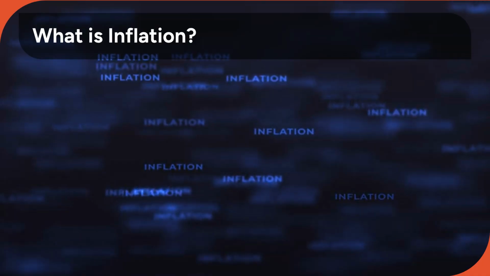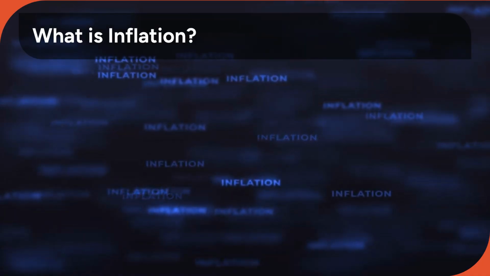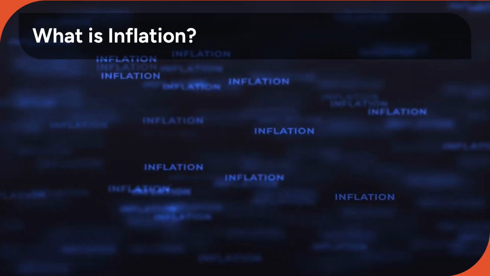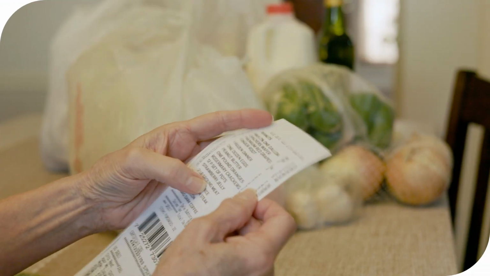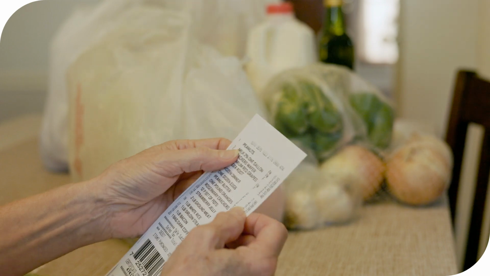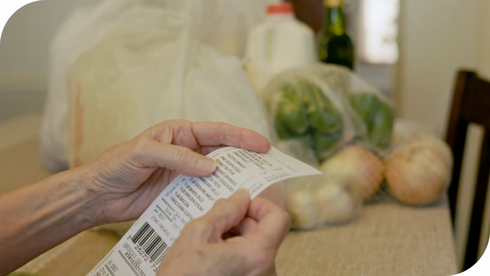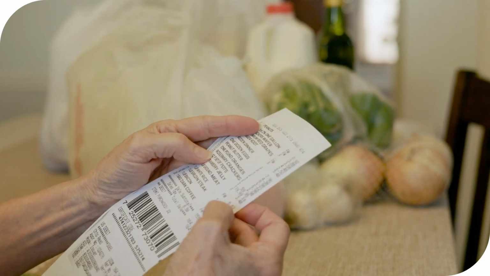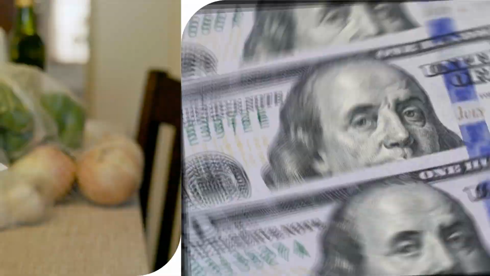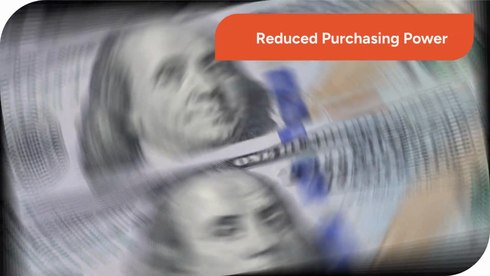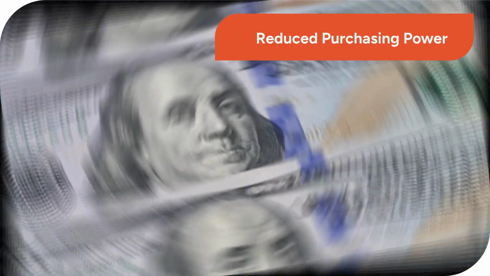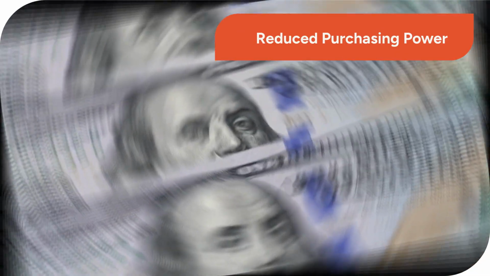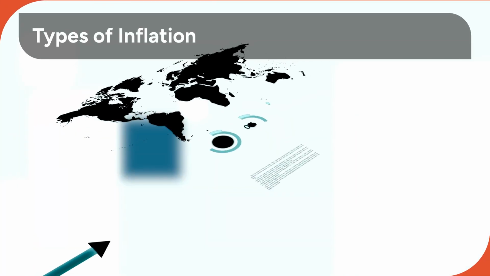So what exactly is inflation? At its core, inflation is the general increase in the prices of goods and services over time. You experience this when groceries become more expensive, your rent rises, restaurant prices increase, insurance premiums climb, or cars and homes cost significantly more than before. The crucial result is reduced purchasing power. Your nominal income may increase, but if prices rise faster, your real purchasing power has declined, meaning your money buys less.